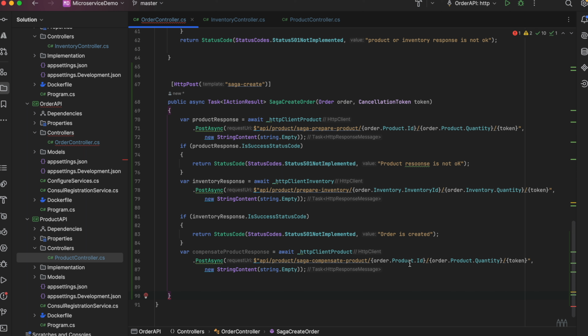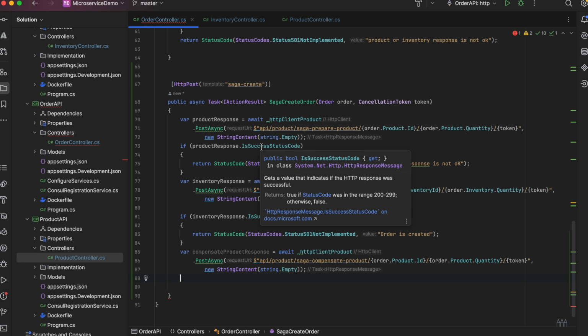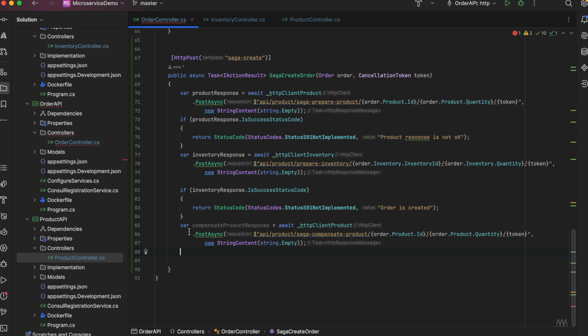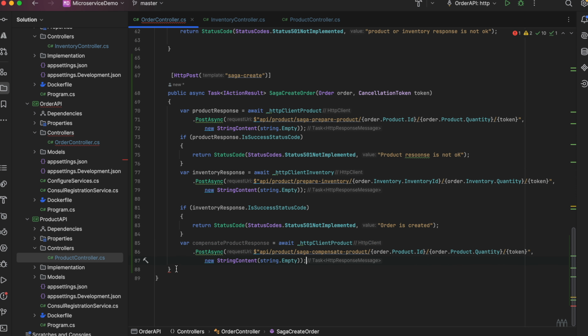Okay, so I pass the ID here and the quantity that I raised the request for. Okay, this is how we would run the compensate transaction. I have only two APIs involved in this transaction, but in a real-time scenario there could be 10 APIs involved. So instead of writing the compensate transaction like this, you could add the compensate transaction for each of the transactions, or the API, that is involved in a transaction.